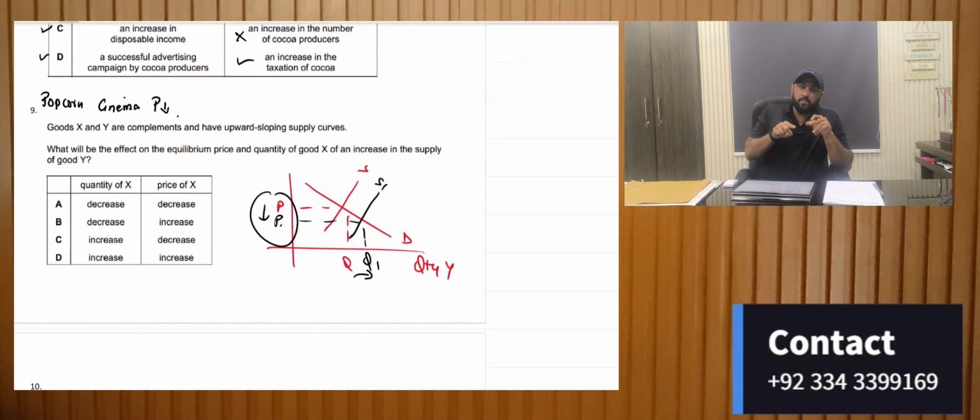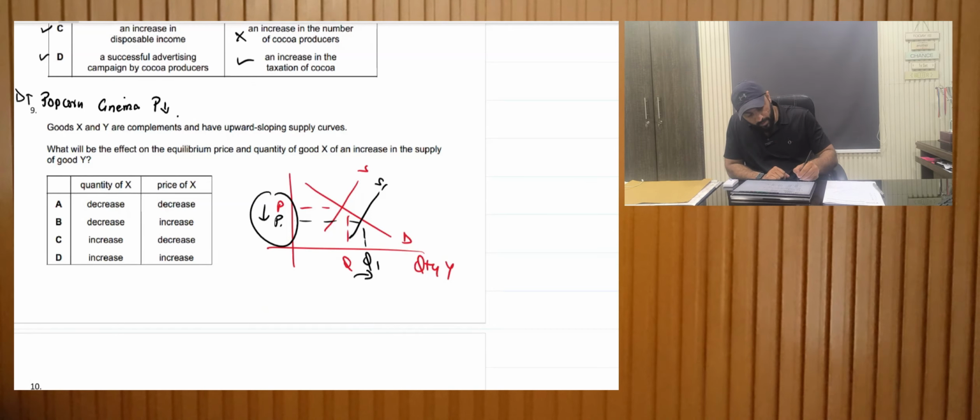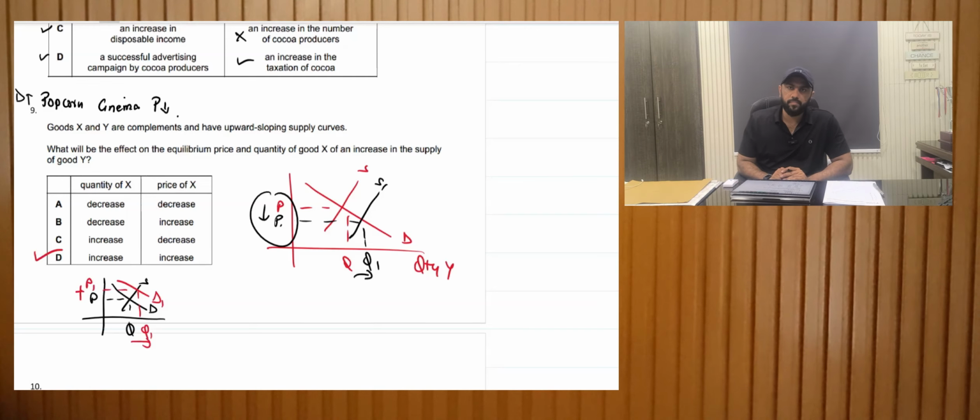When the price of cinema decreases, the demand for popcorn will increase. When the demand of popcorn increases, we can make a diagram, demand and supply, P and Q. Increasing the demand will give us what? The quantity has increased and the prices have increased as well. So D is the right answer.